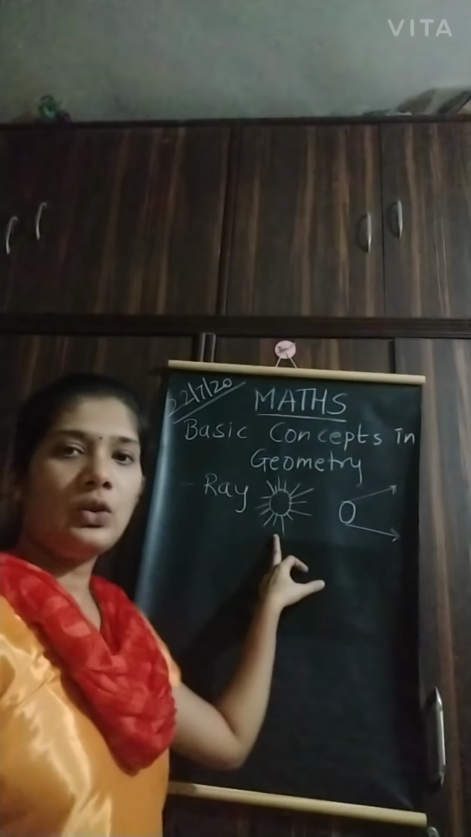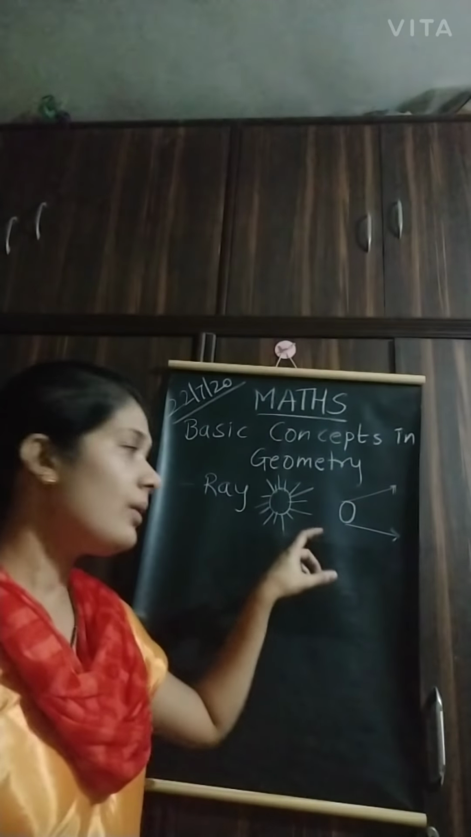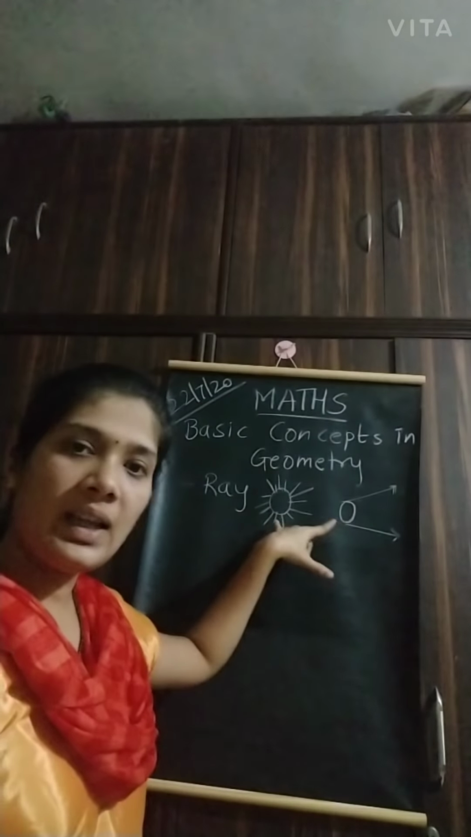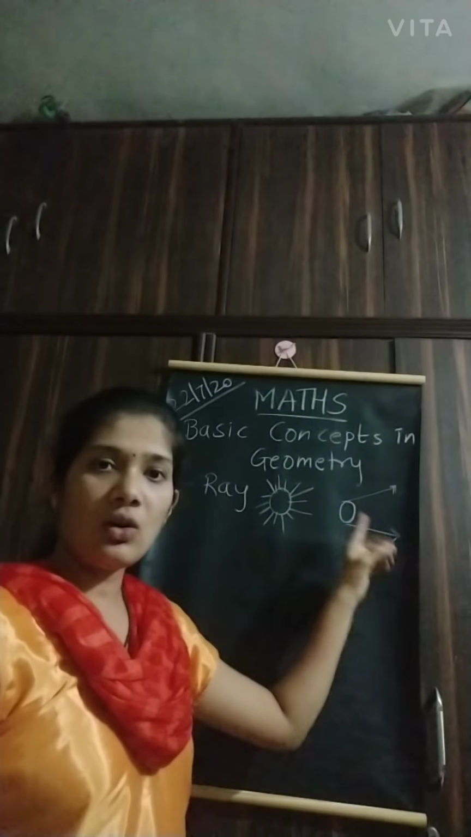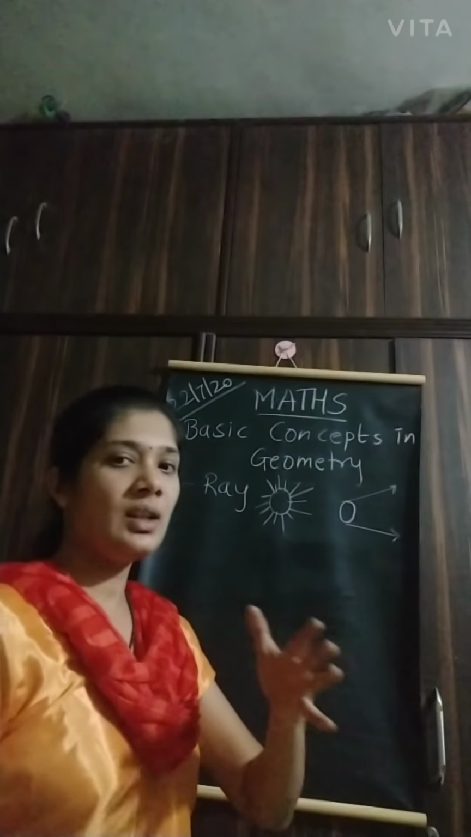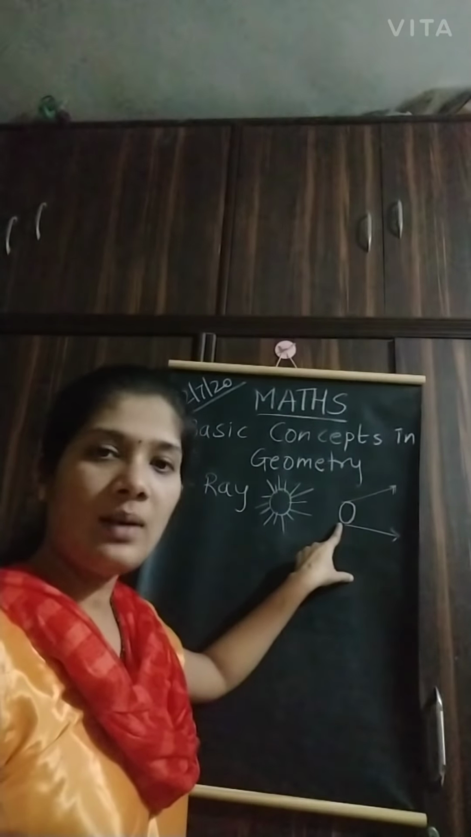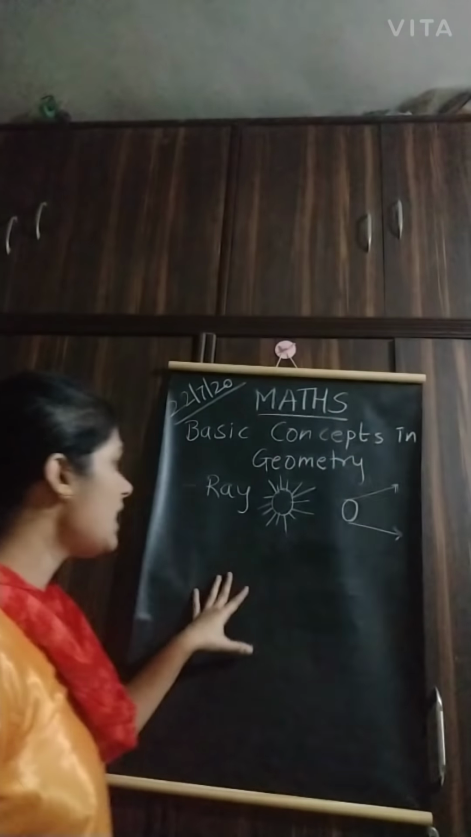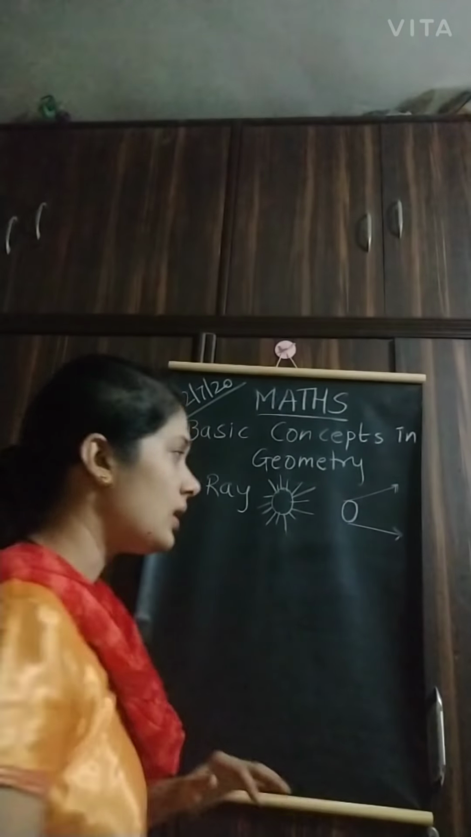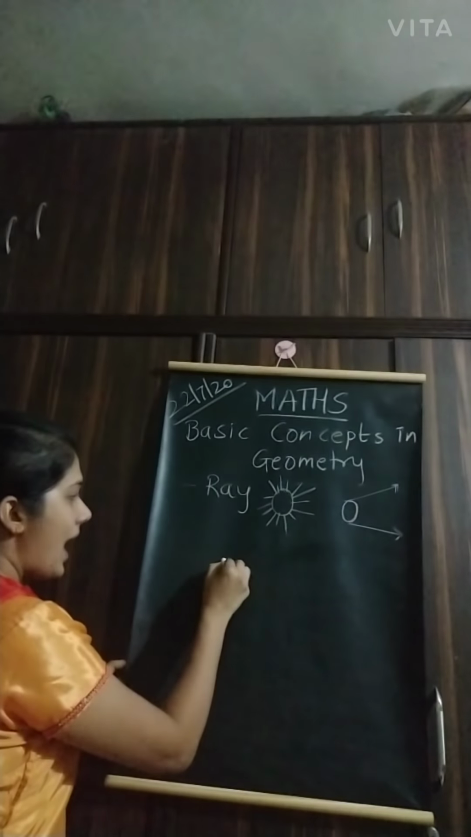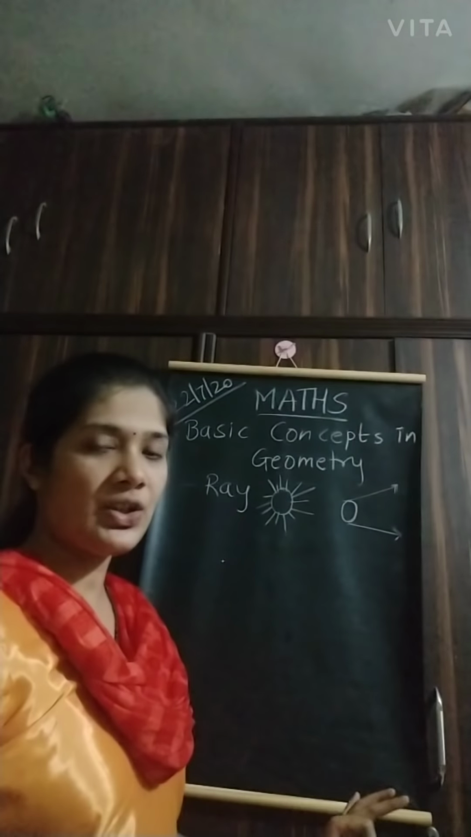Now if you observe the sun or a torch light, they are starting from one point but spreading, in the case of the sun, in all directions, and in the case of the torch it is in a straight direction but in one direction, right? But the point or the source is one point only, right? Here ray is a part of a line. It starts from one point and it continuously goes in the same direction, right?